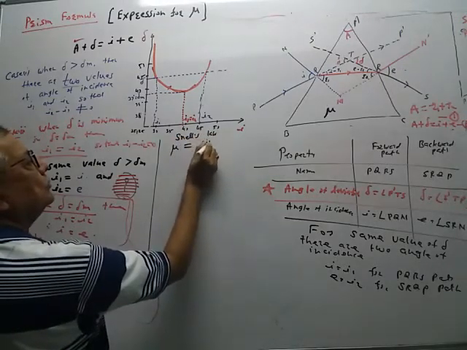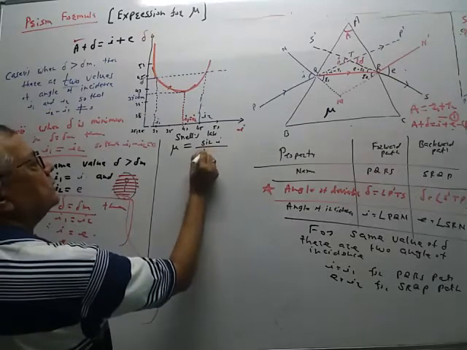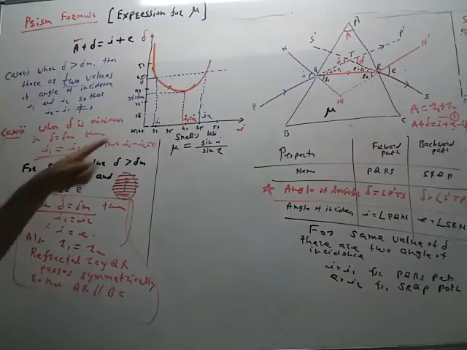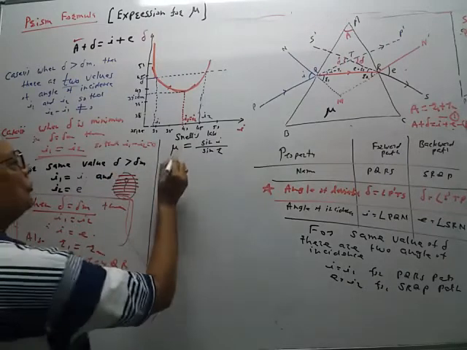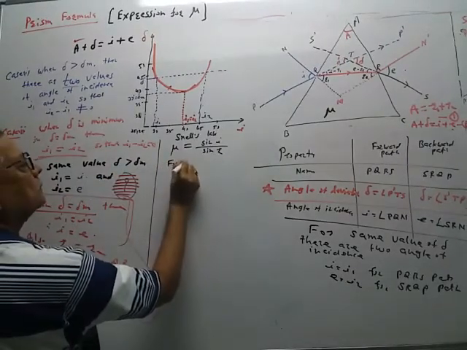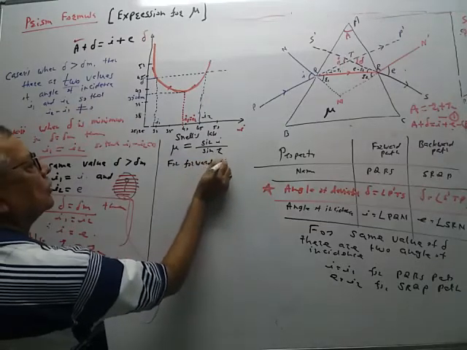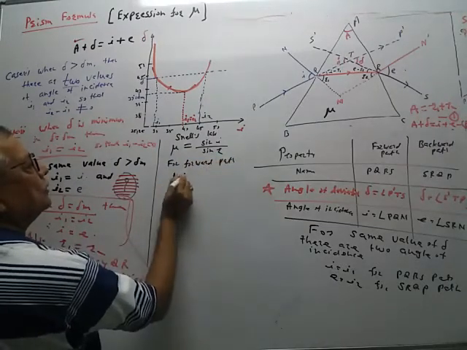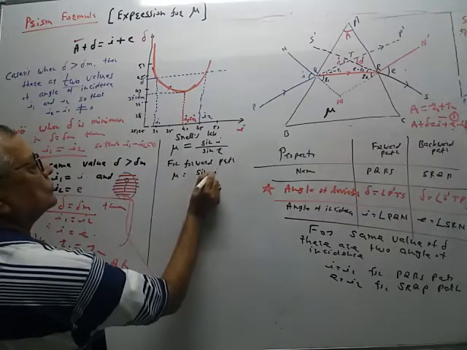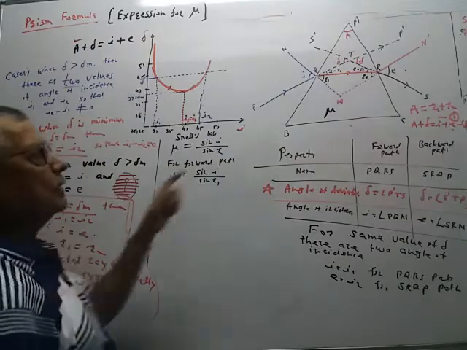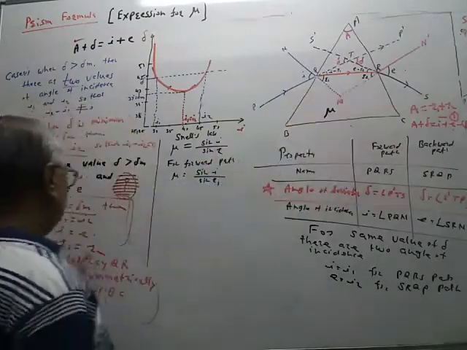Mu is equal to sin of I upon sin of R. So I is the angle of incidence. So for the forward path, mu is equal to sin of I upon sin of R1. But